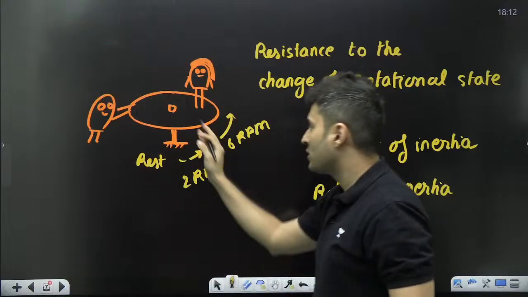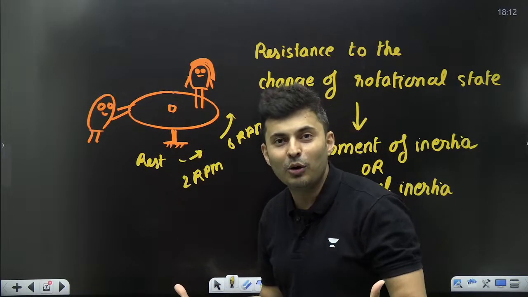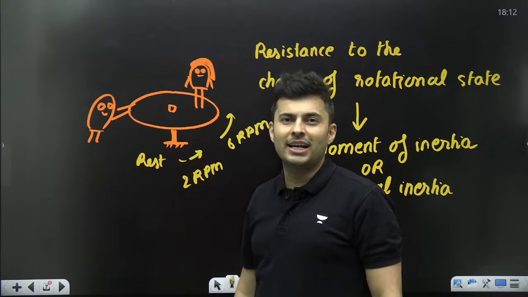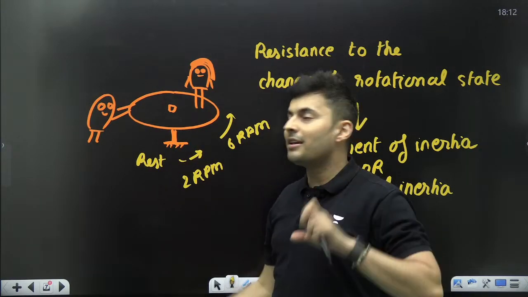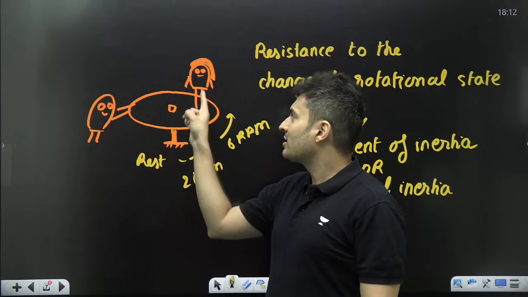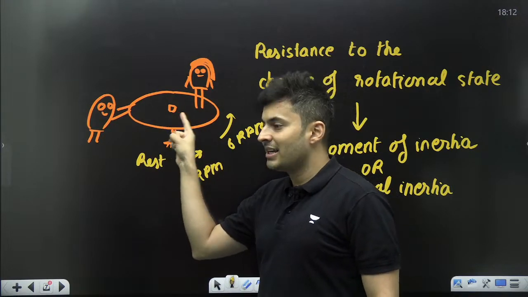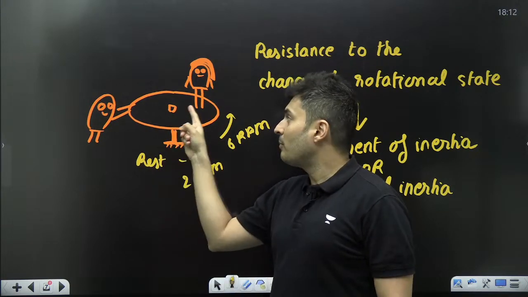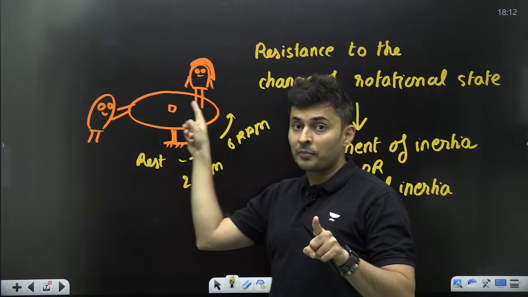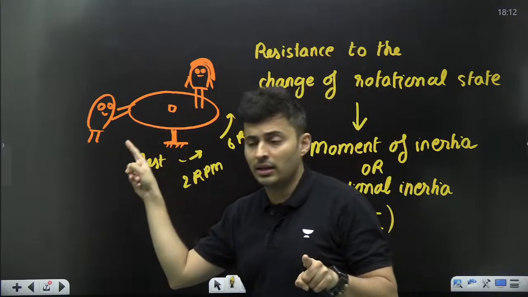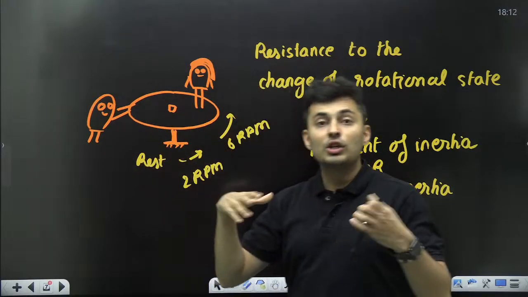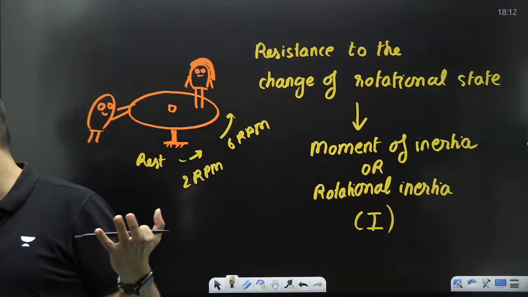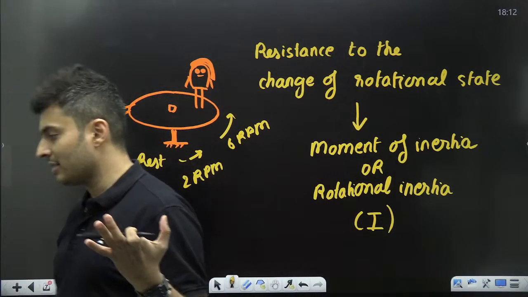Like in the example of Champa rotating on the merry-go-round. Imagine the same Champa comes close to the axis, I think it will be easier for Pandu to rotate, because when Champa comes close to the axis, she will go in a small circle. So it will be easy. But if Champa is on the end of the merry-go-round, she has to go in a big circle. So I think the effort will be more, resistance will be more. Do you guys agree with this statement?